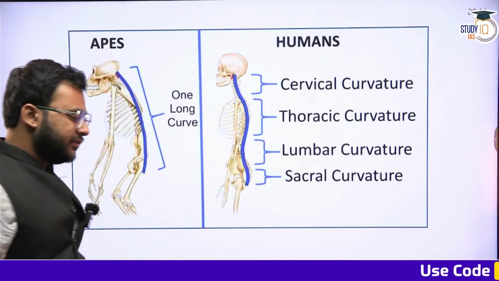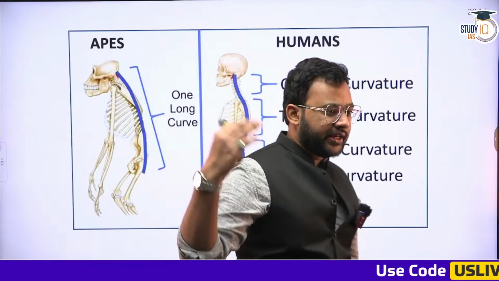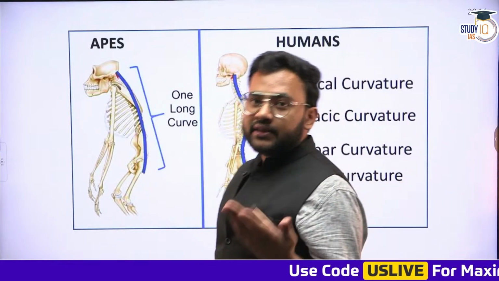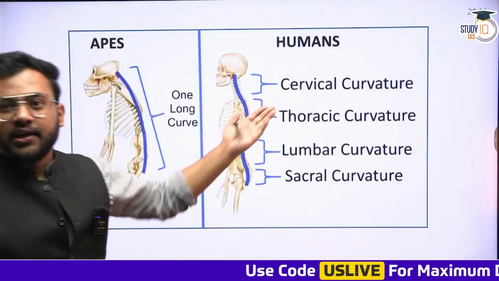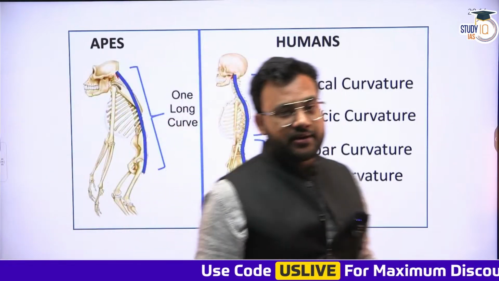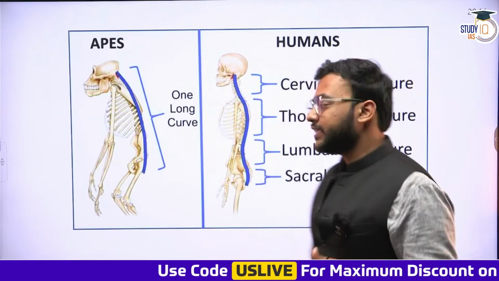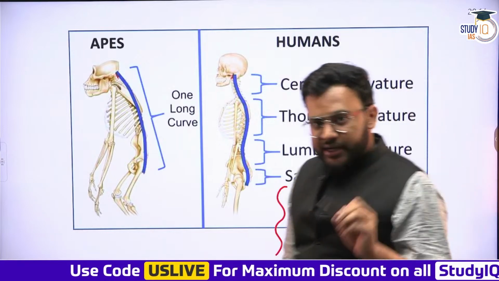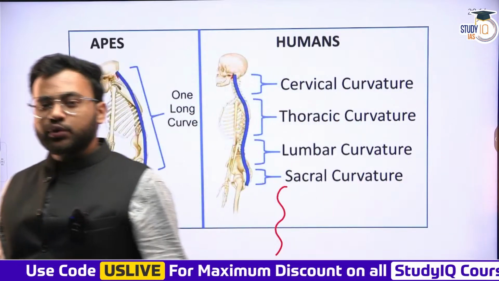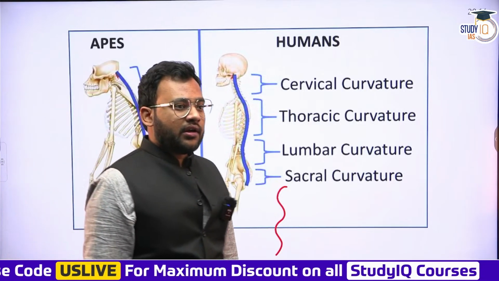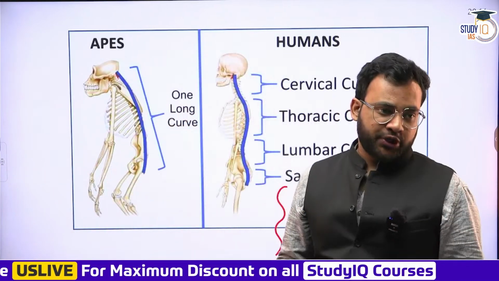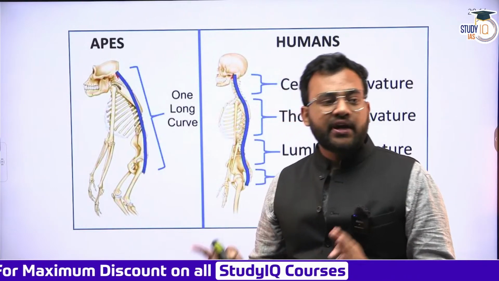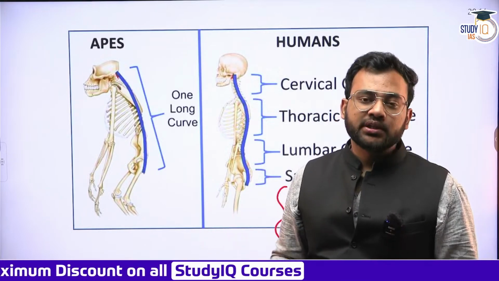Now talking about the vertebral column, the spinal area. In humans, you have 4 spinal curves: the cervical curve, the thoracic curve, the lumbar curve, and the sacral curve. So there are 4 curves, and these curves make our spine sigmoid or S-shaped. Due to this S-shaped spine, which is basically due to the curvature, we are able to maintain an erect posture. The transfer of weight is also very proper, and we are able to balance our body quite properly.